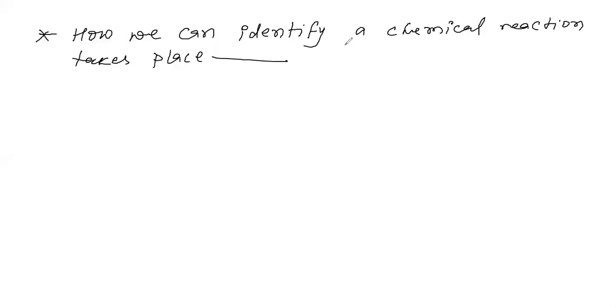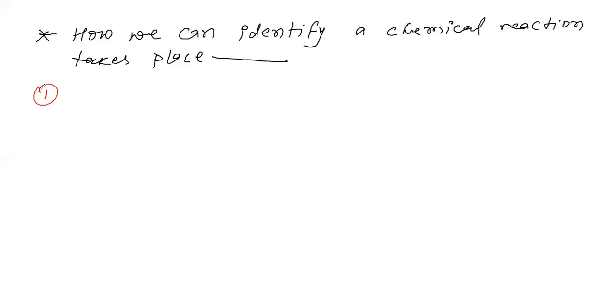Firstly, you observe if there is any change in colors. If the colors of the products and reactants have changed, then you say that a chemical reaction takes place. So there are some ideas through which you identify a chemical reaction.